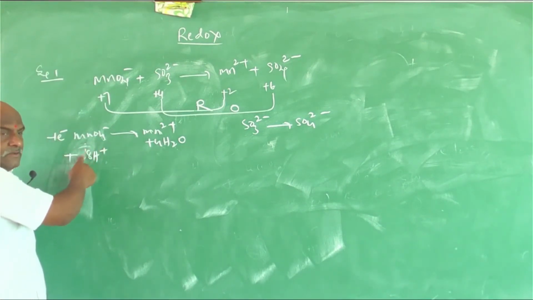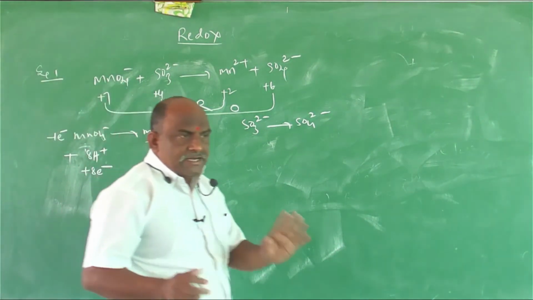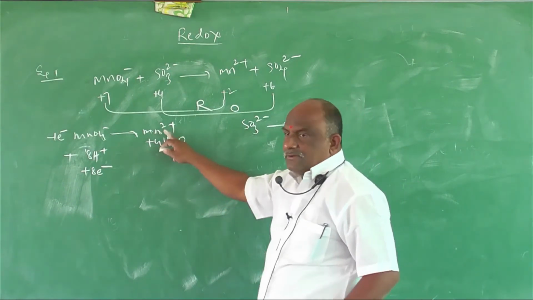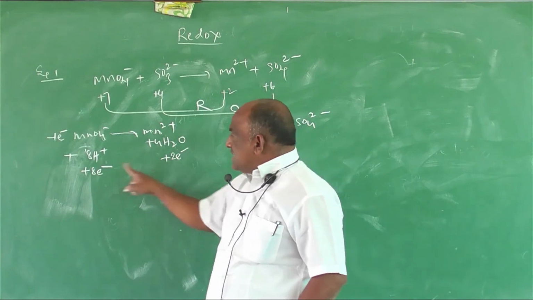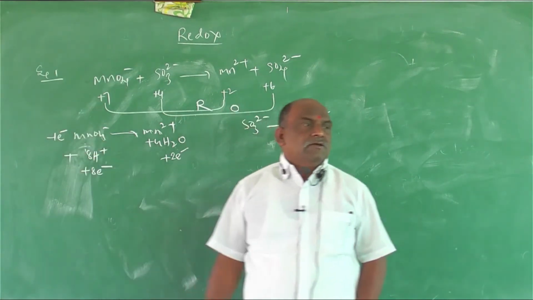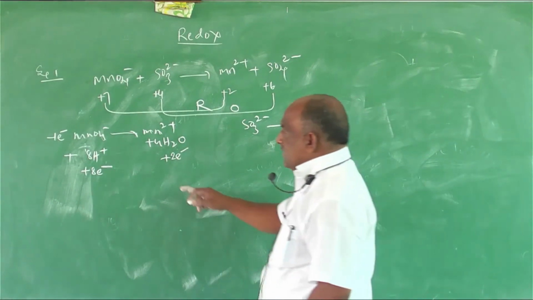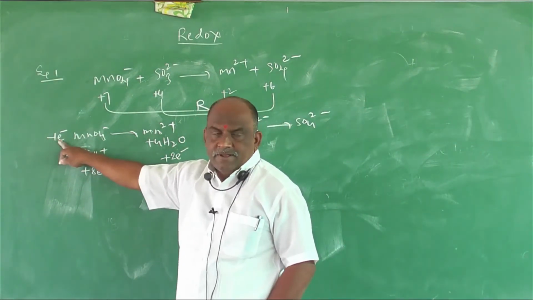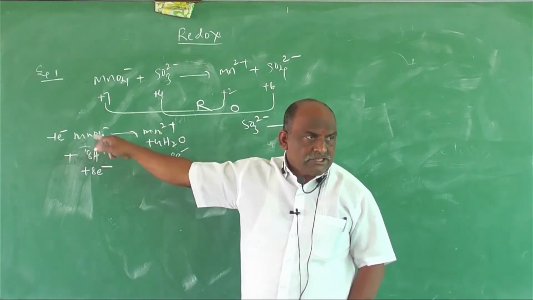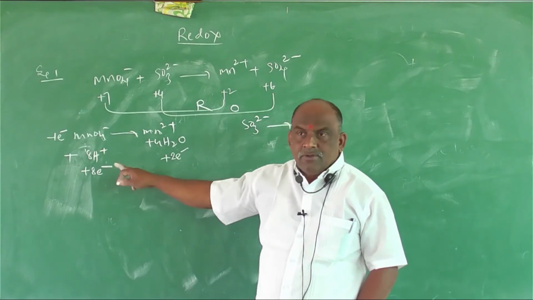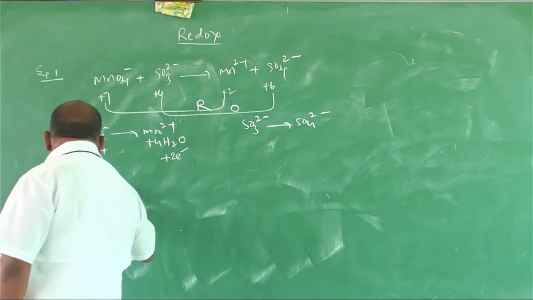How many positives? 8 positives means 8 electrons. Right side, how many positives? 2 positives means plus 2 electrons. Plus 2 electrons, plus 8 electrons, minus 1 electron. What is final? 8 minus 1 is 7. Right side, 2. Take that side, minus 2. So, 5 electrons. So, what is the final equation?